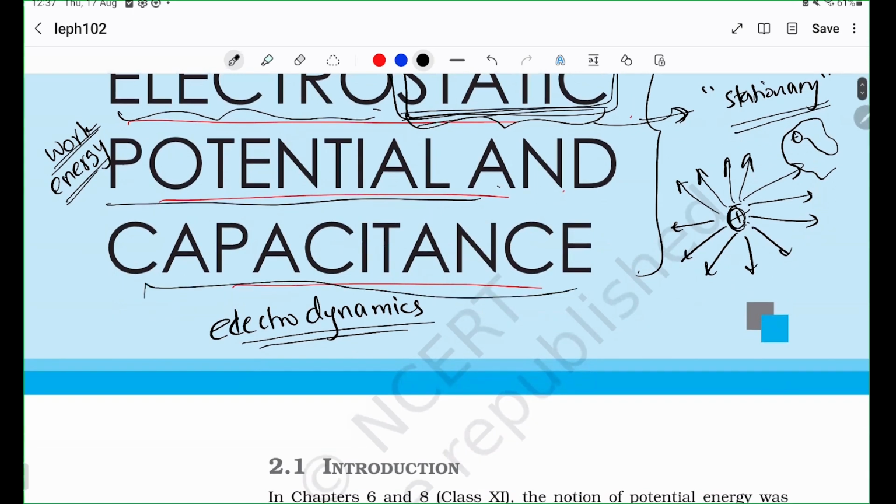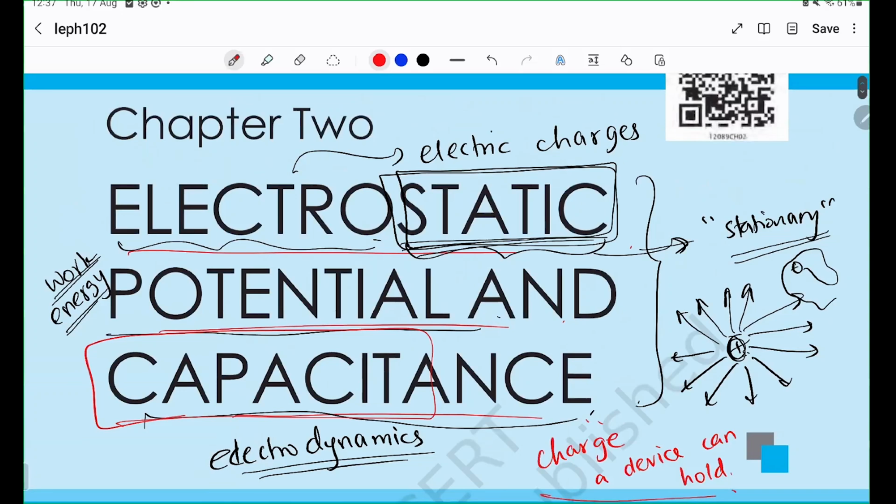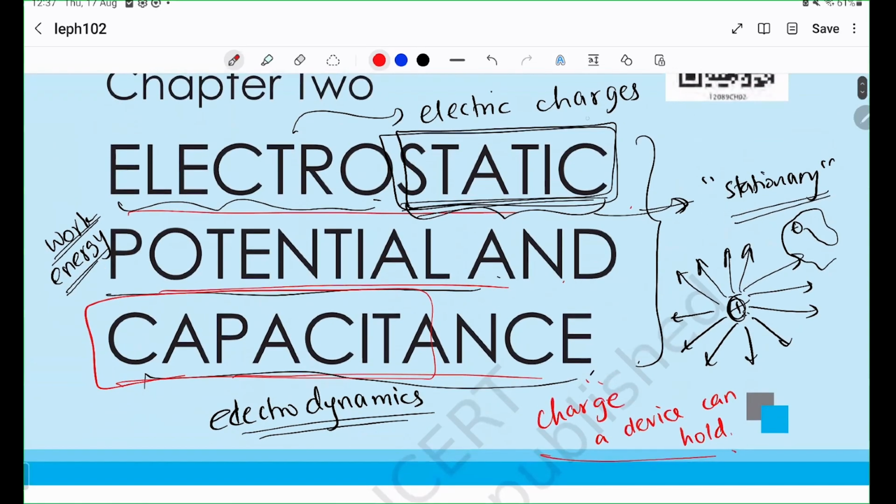Now, finally, we come to capacitance. Capacity should be a relatively regular word that people use. Capacity means how much you can hold, right? And in this case, capacitance is a measure of how much charge a certain device can hold. We will look into exactly what kind of device that is later on. But that is what this means. So in this chapter, these are all the things that we're going to study. First, electric charges. Second, they are stationary or approximately stationary.